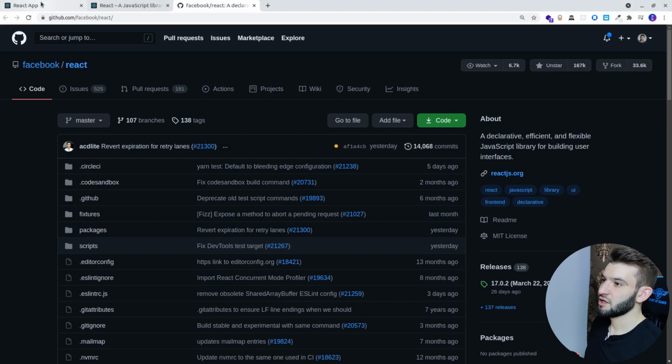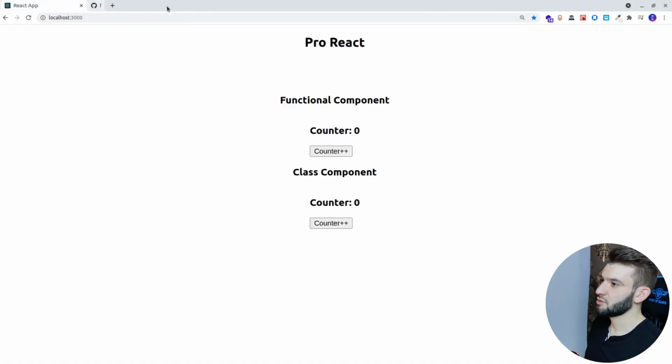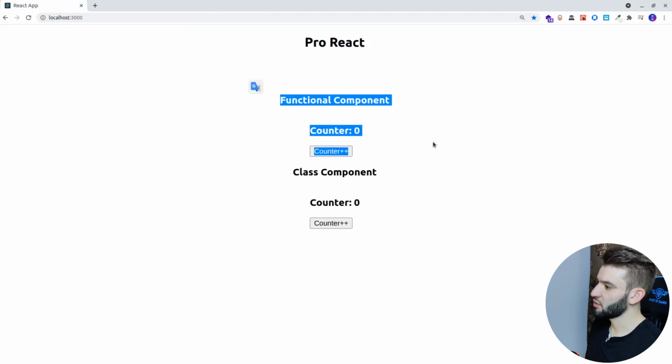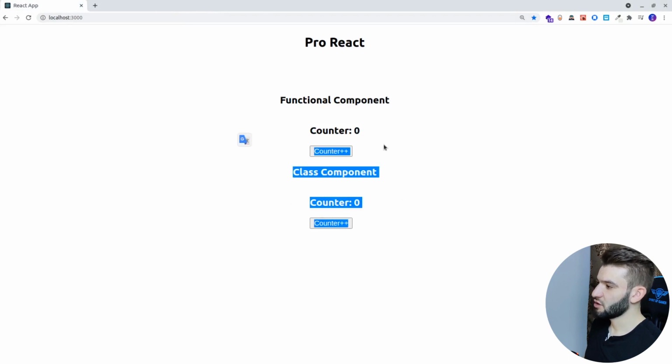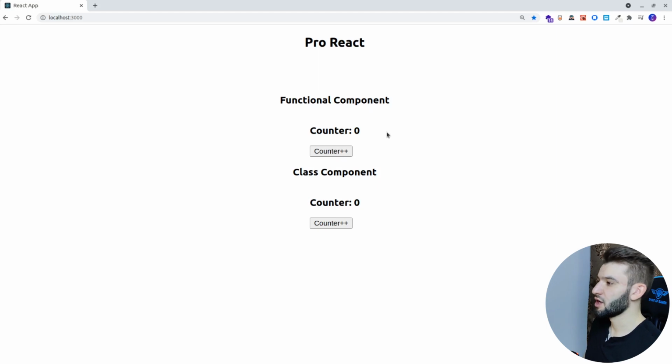If we go back to the React app in here, let me close both of these. So what we got is functional components. This is the part of what it does. And the difference between those, they look identical. From the first look, there is absolutely no difference. The code is completely different, of course, but what it does and what it renders is pretty much the same. We got the same buttons. Whenever we click on the functional component, it does the same. We click on that too. It just keeps increasing the counter, and there is totally no difference.